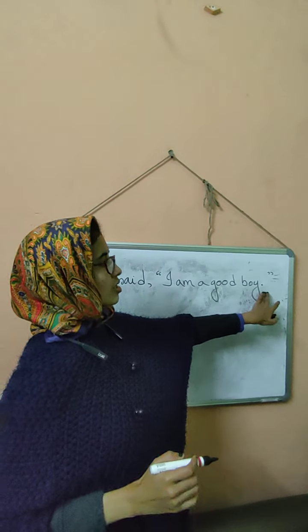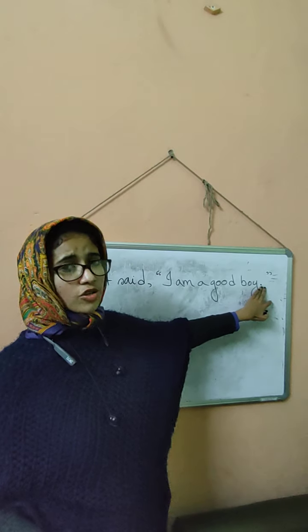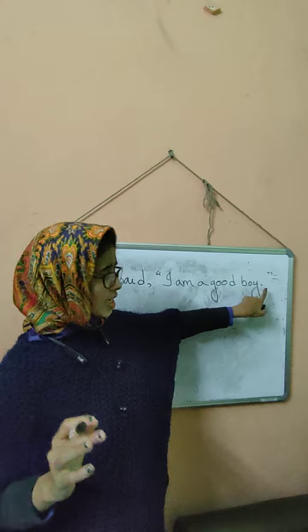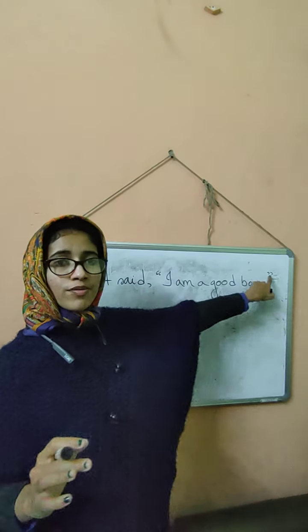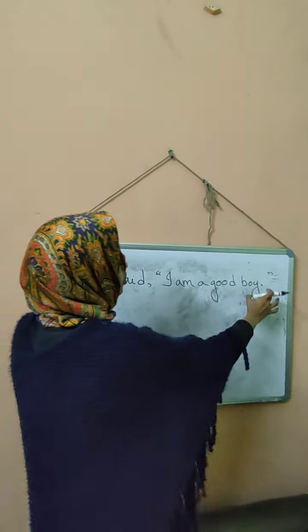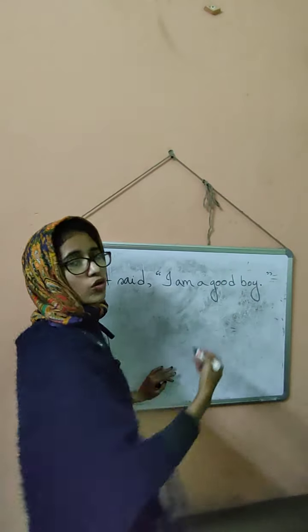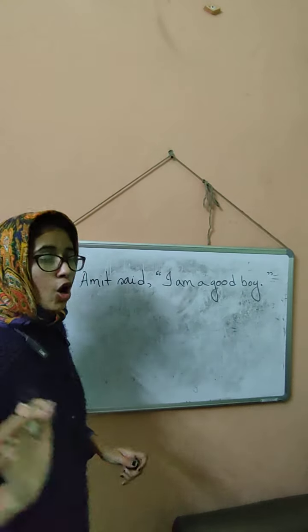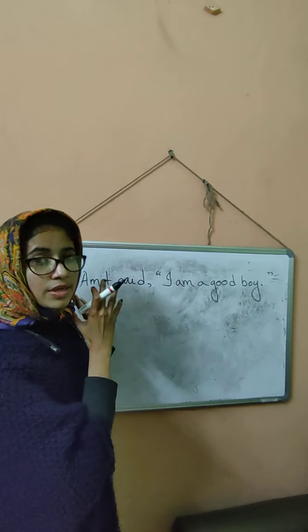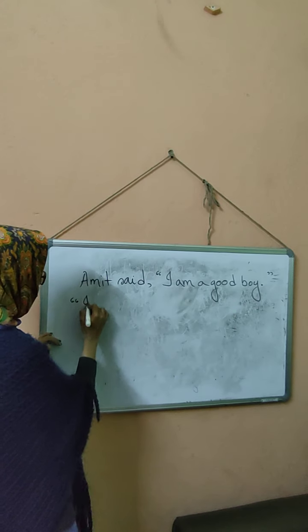And whether it is a full stop in case of a statement, or a question mark in case of an interrogative sentence, whatever punctuation it has must be put before the inverted comma gets closed. So you give the full stop or question mark or exclamation mark, then you close the inverted comma. But when this particular direct speech is placed in the beginning of a sentence, what happens?